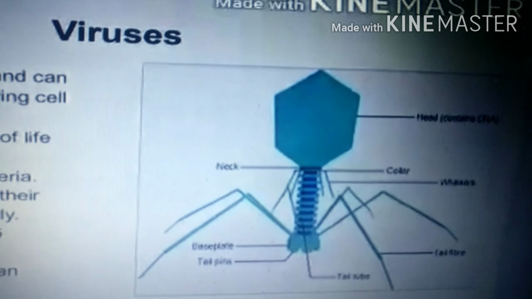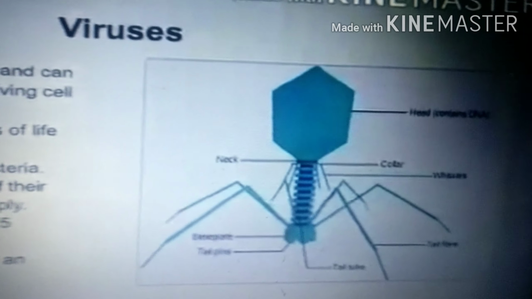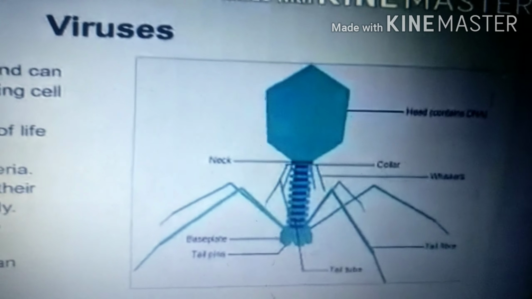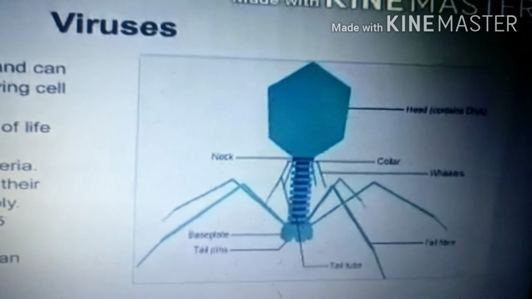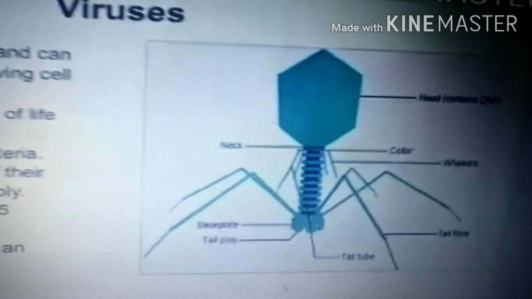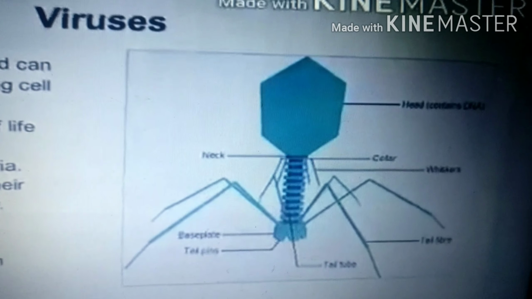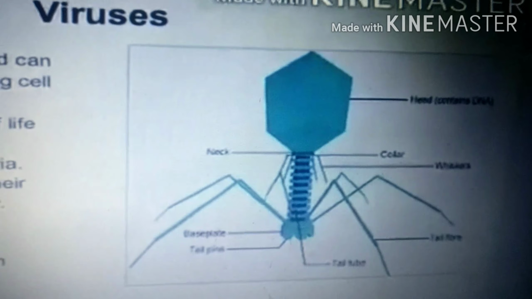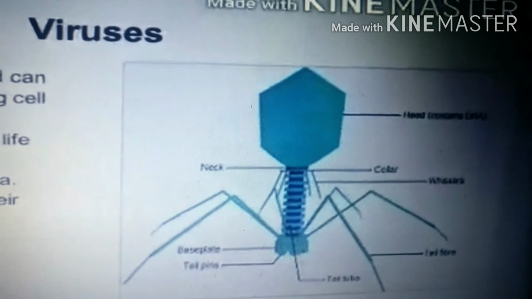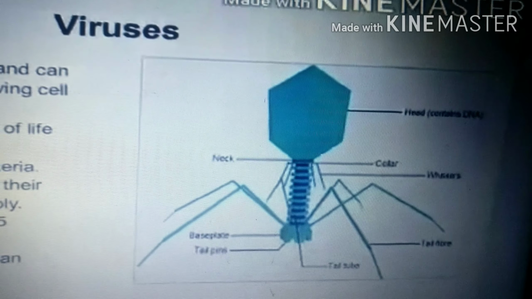So what is the size of these viruses? It may range from 0.015 to 0.2 microns. How can we see these minute microorganisms? They can be seen only through the electron microscope. We cannot use the general microscope. We need to use an electron microscope to see this type of virus, because they are very minute, very small in size.